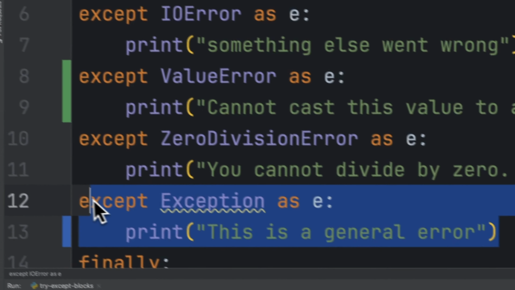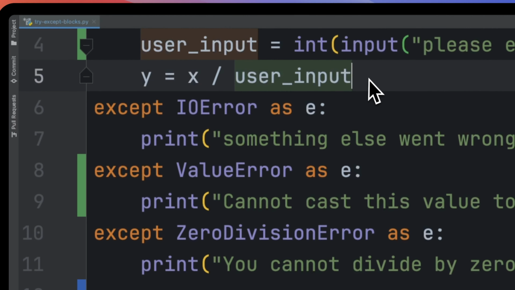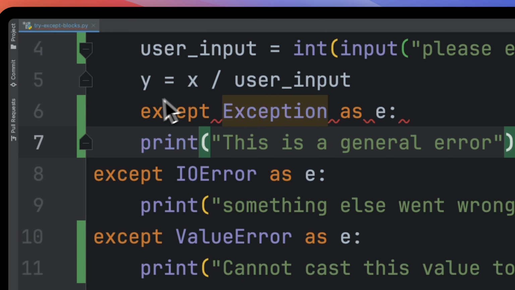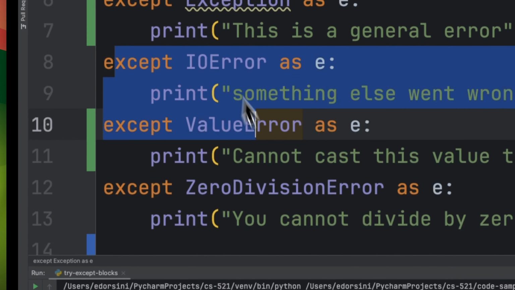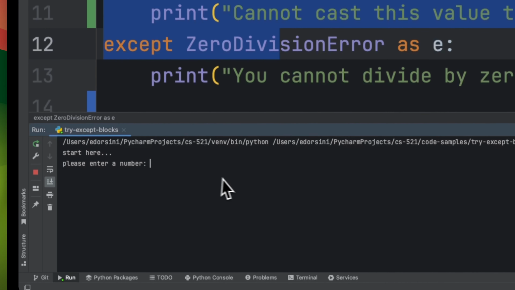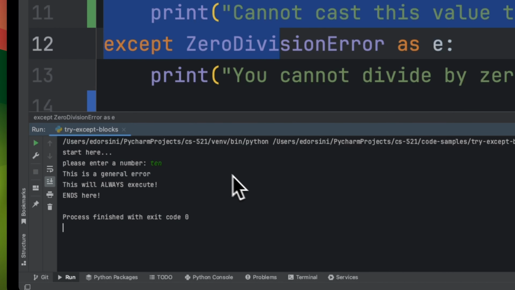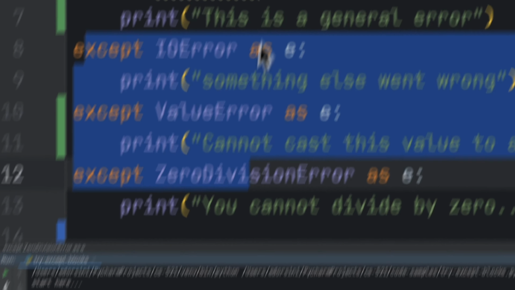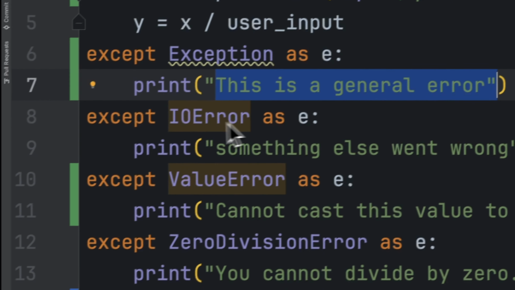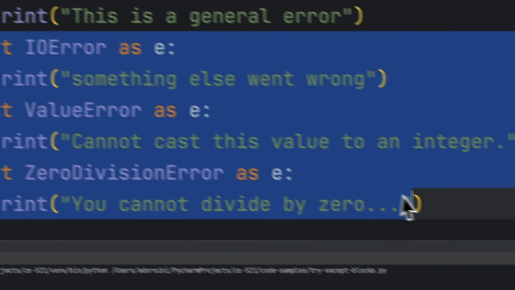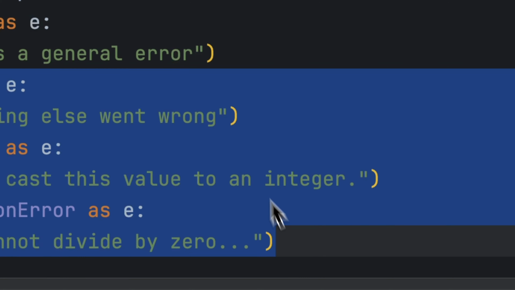The other thing to note is that you don't want to put the more general one here. Why? Because that means that this will always get picked up, right? And these will never happen. So if I do something like this and it's TEN, this is a general error will happen because this will always get picked up. So it's not going to be helpful. In other words, this code will never be reached. So you don't want to do that, right?